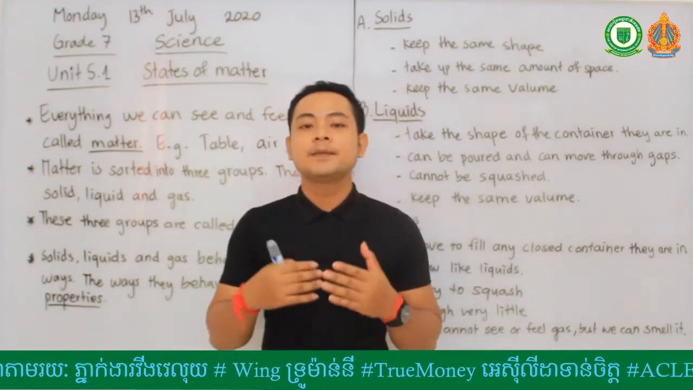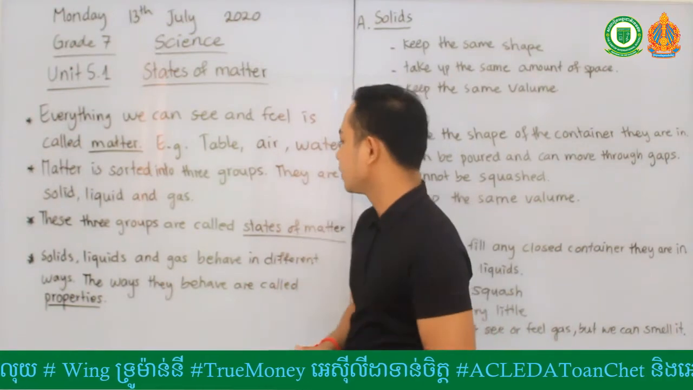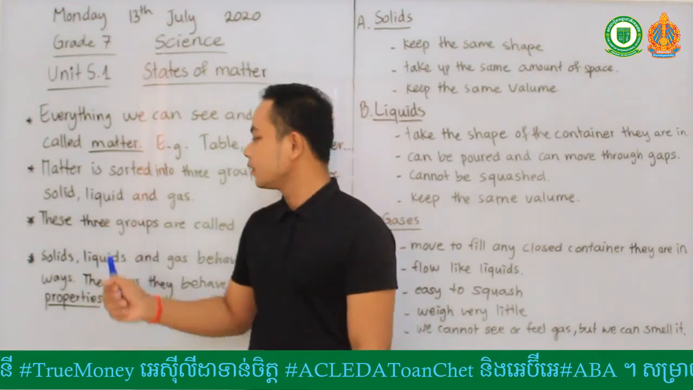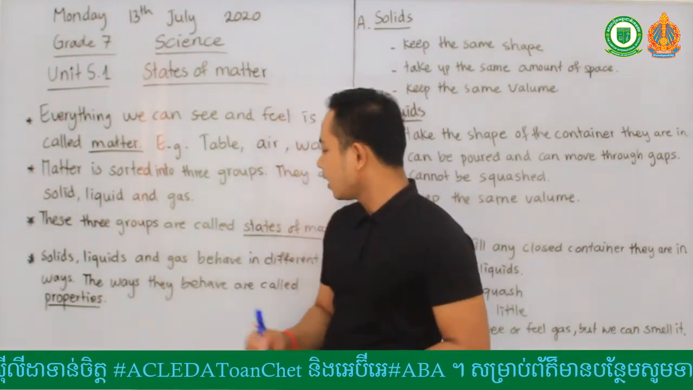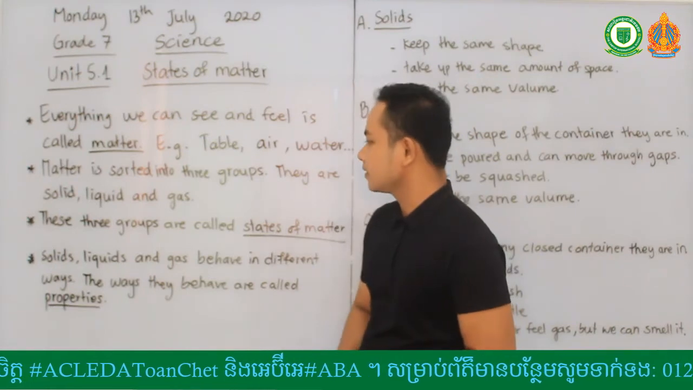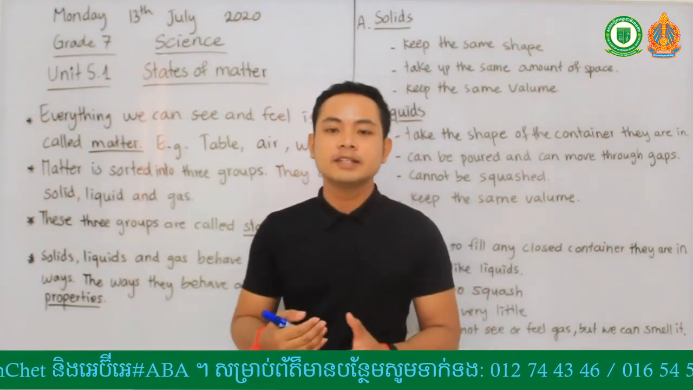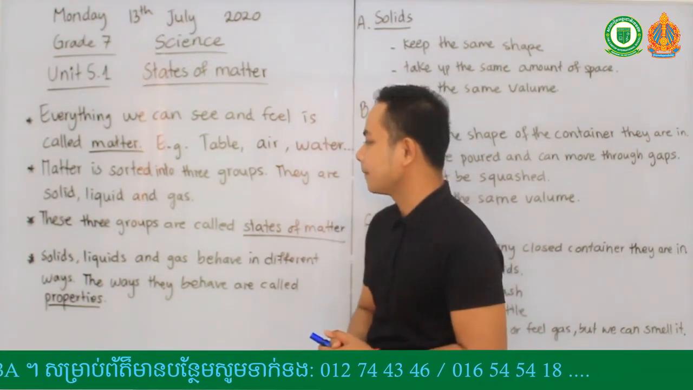Again, matter is sorted into three groups. What are they? They are solid, liquid, and gas. These three groups are called states of matter. So solid, liquid, and gas are called states of matter.